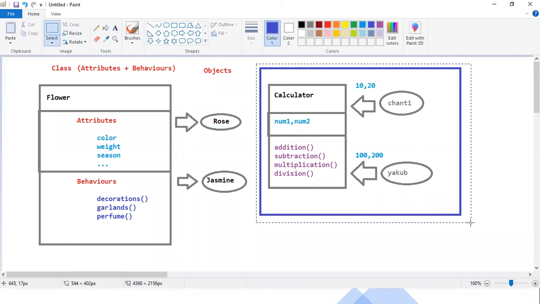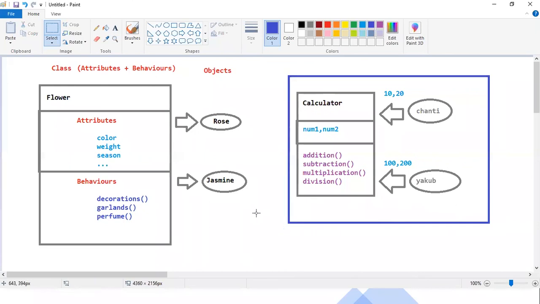Confirm, guys, everybody. Guys, confirm in the chat. Are you clear? What is class, what is object, what are attributes, and what are behaviors?